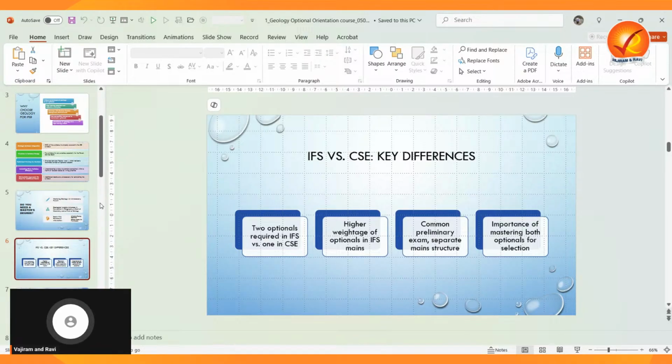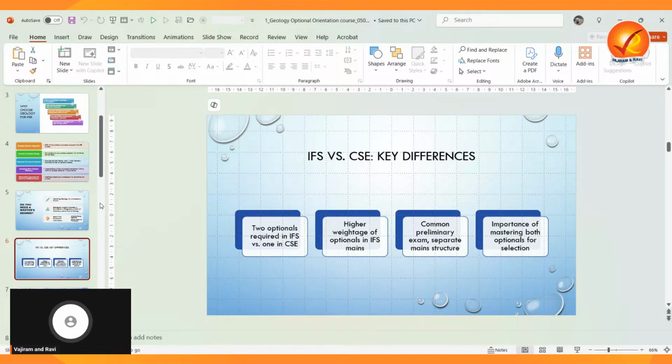Okay, and the level of questioning, I mean, the level of question is also very easy compared with your civil services, we can say. So understanding these differences will help you allocate your time and resources effectively.